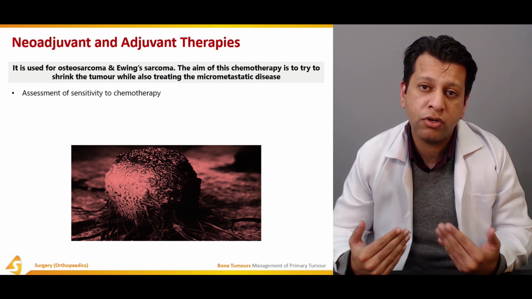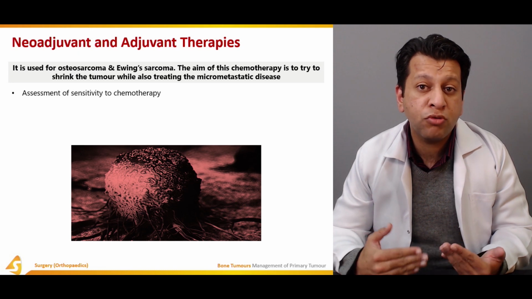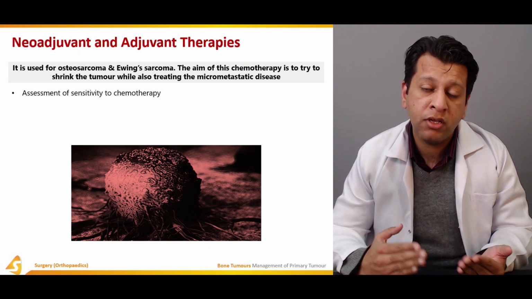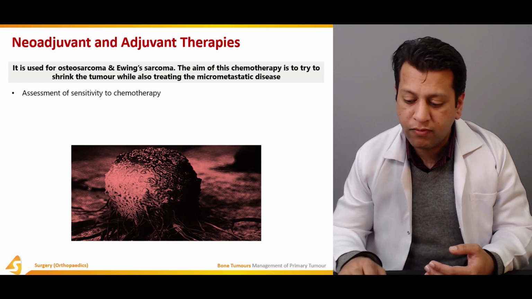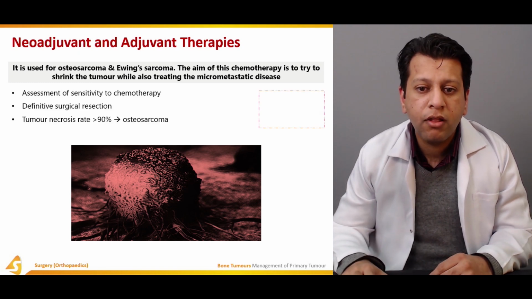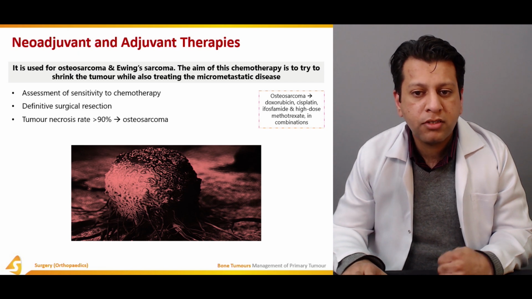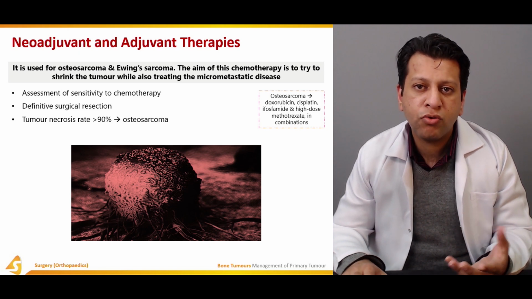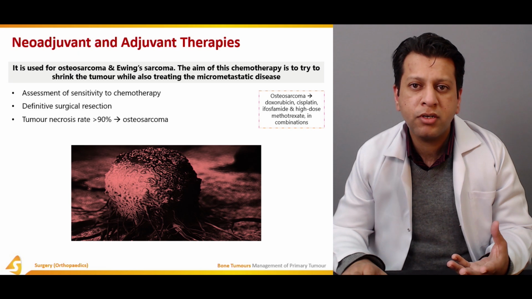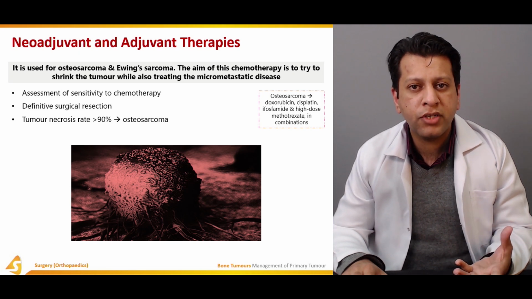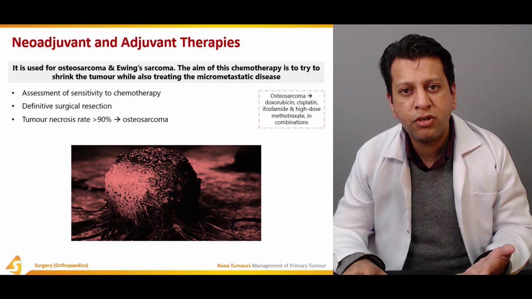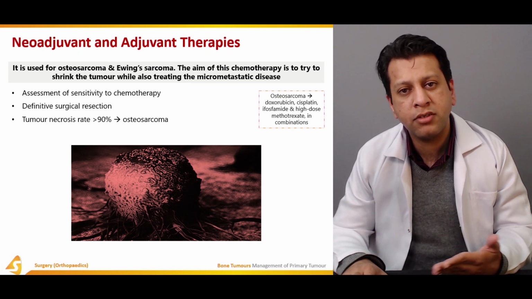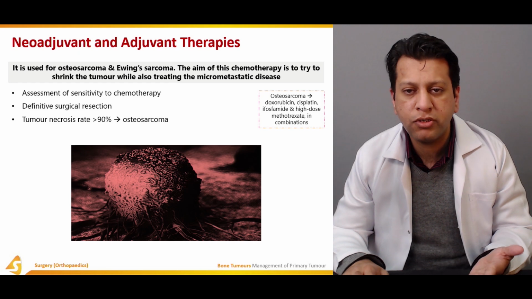But if it was not successful, that means this tumor is resistant to this kind of chemotherapy. Therefore, a different type of chemotherapy has to be given post-operatively. And the classical example is osteosarcoma: you give neoadjuvant, then resect it, then wait for the report, and if it is good enough, you continue with the same regimen as adjuvant chemotherapy, otherwise you change the regimen.